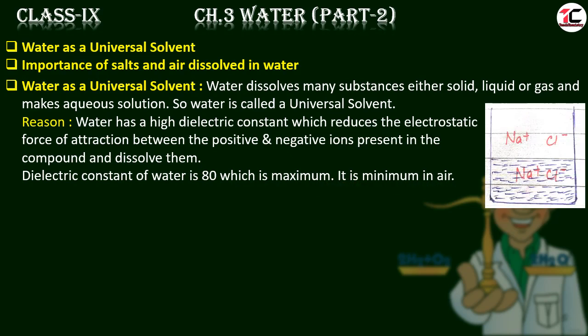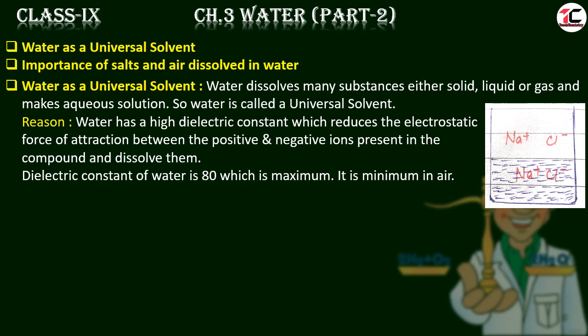I am explaining dielectric constant through this diagram. Suppose we have two ions, sodium ion and chloride ion. It is positive and it is negative, and suppose it is in air. In air, as the air particles are very small, these particles do not reduce the force of attraction between the positive sodium ion and the chloride ion.